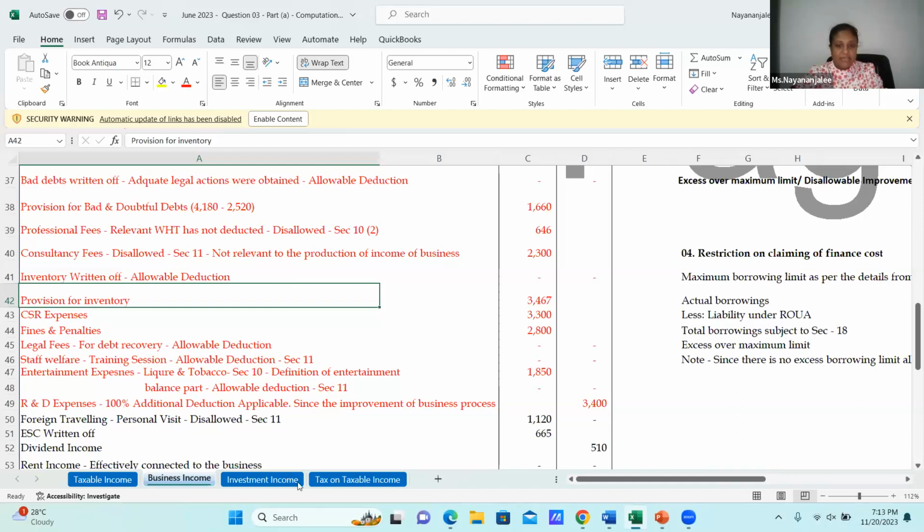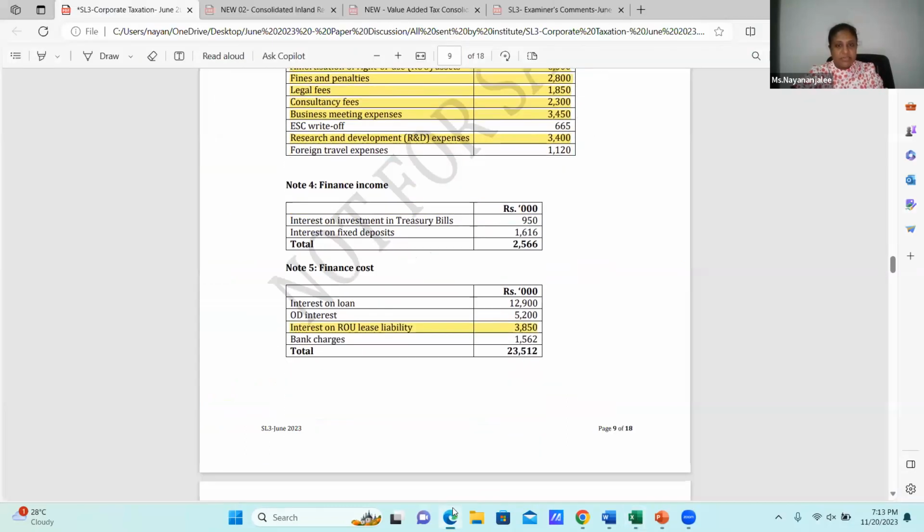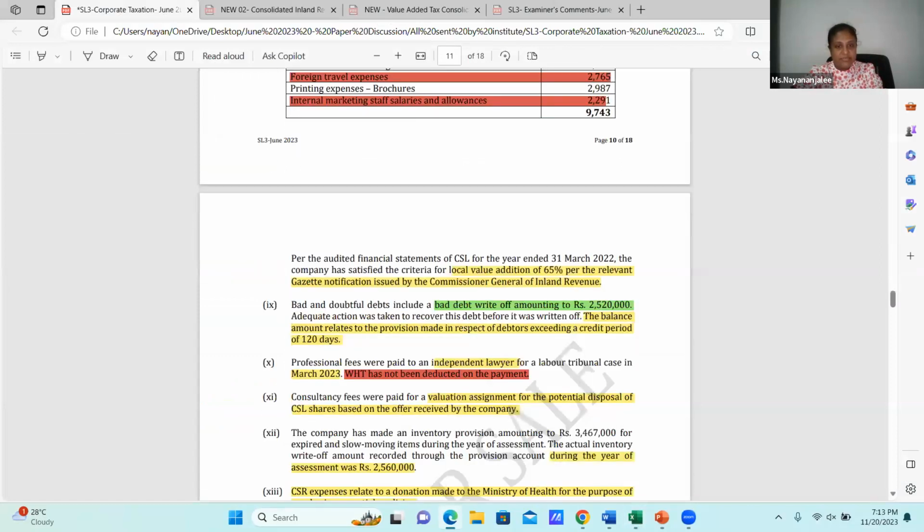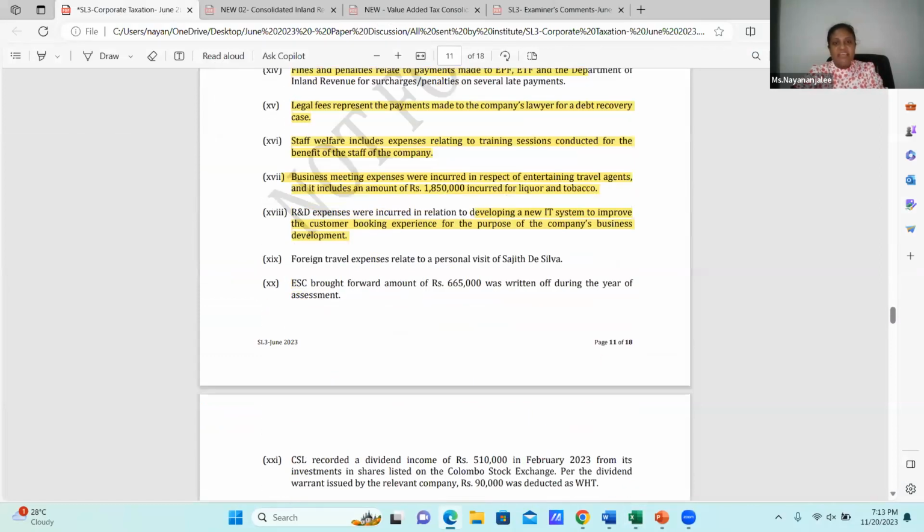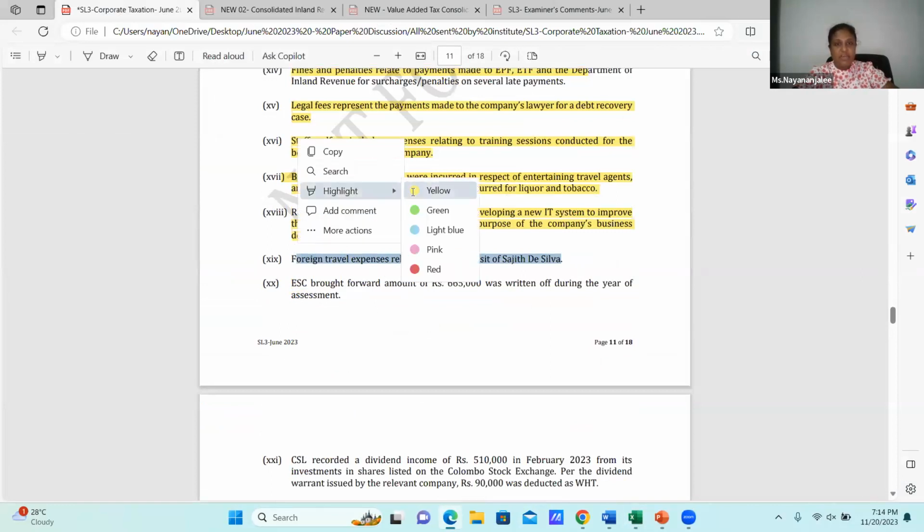Then the next, which is foreign travel expenses relating to the personal visit of Sajid De Silva. Sajid De Silva of this hotel is one of the shareholders.